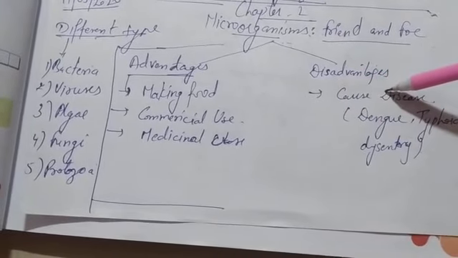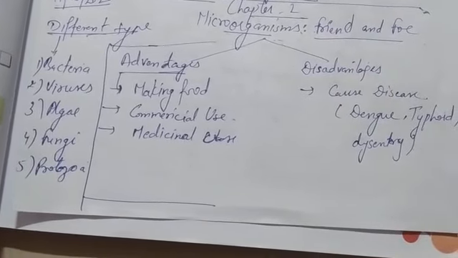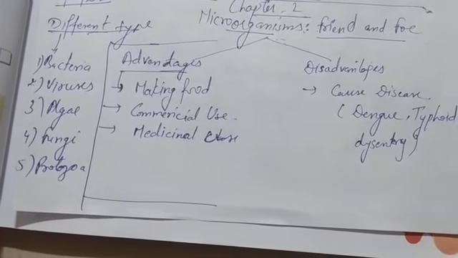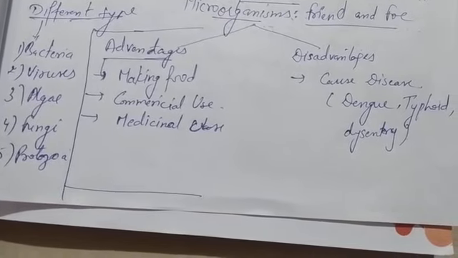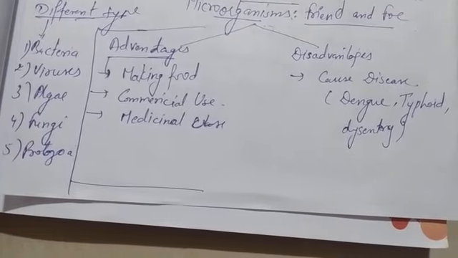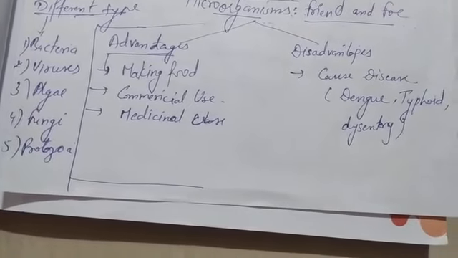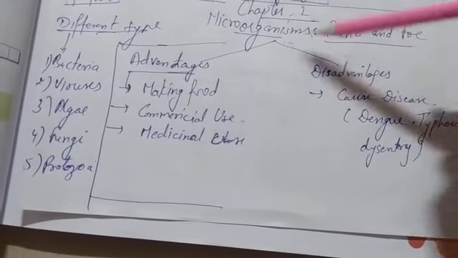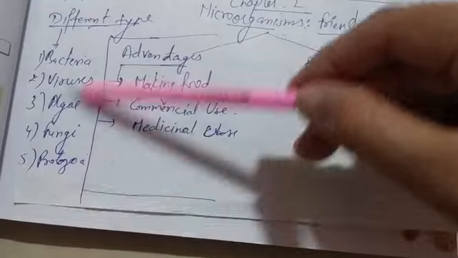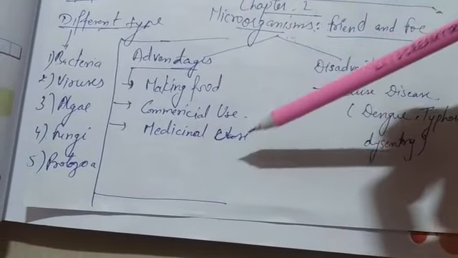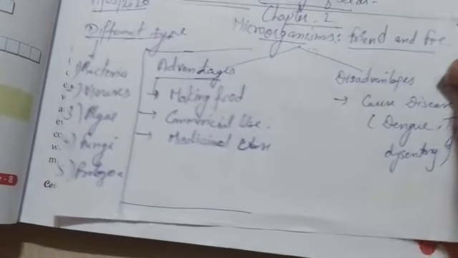Next, the disadvantages. Yes, there are disadvantages also: microorganisms cause disease. For example, dengue, typhoid, dysentery and TB. These are the different types of diseases for which microorganisms are responsible. So in this chapter we will read about the different types of microorganisms, their advantages and disadvantages, and how we can use them. Now we will read from our chapter in detail.